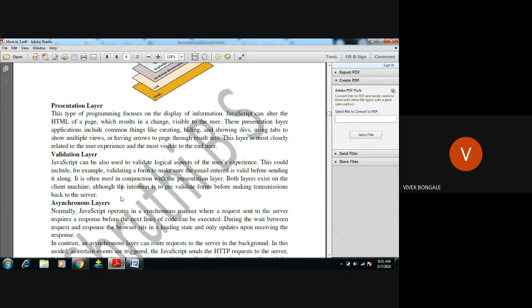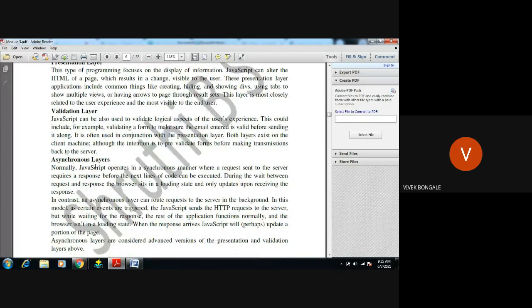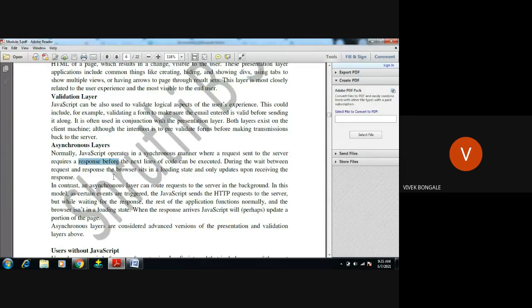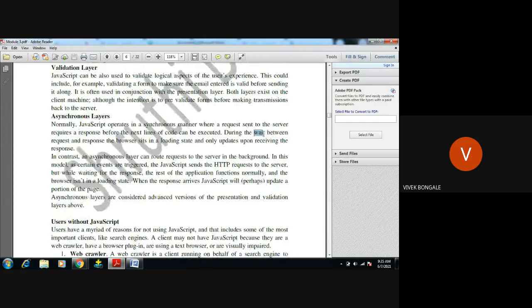What about the asynchronous layer? JavaScript operates in a synchronous manner, where a request is sent to the server and a response comes from the server. But during that wait between request and response, the browser is in a loading state, because the page has not yet been received by the browser to display. You can see that some circle loading. That is the time between request and response.